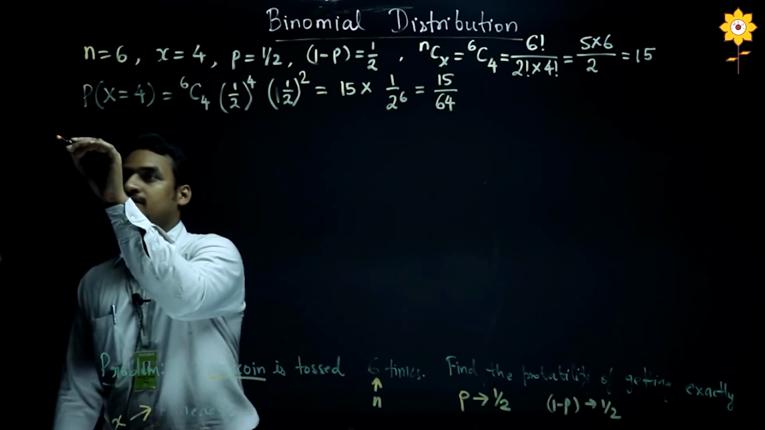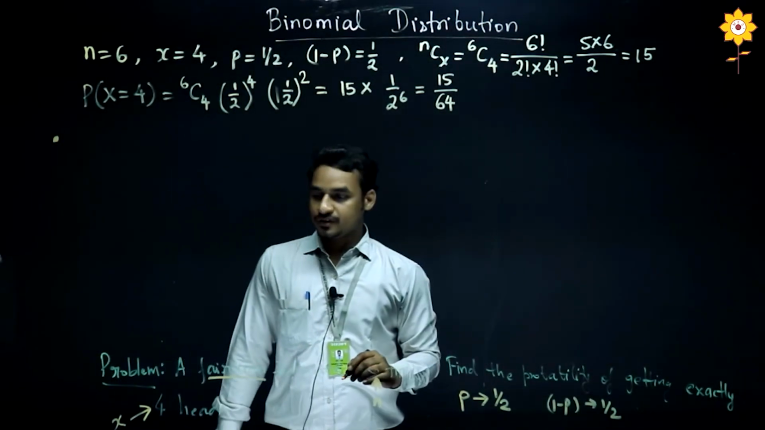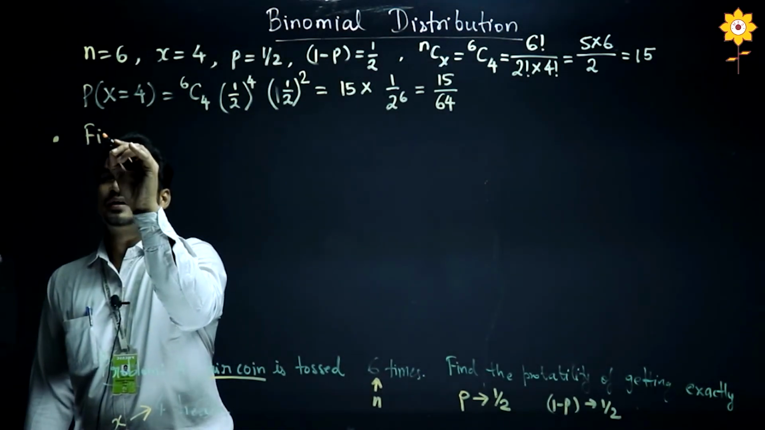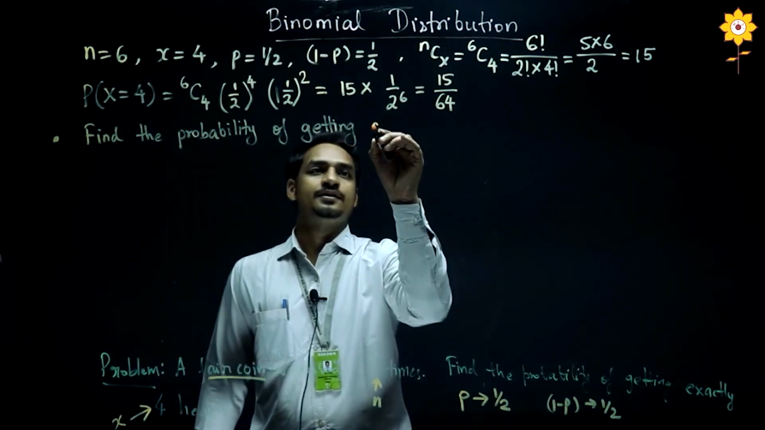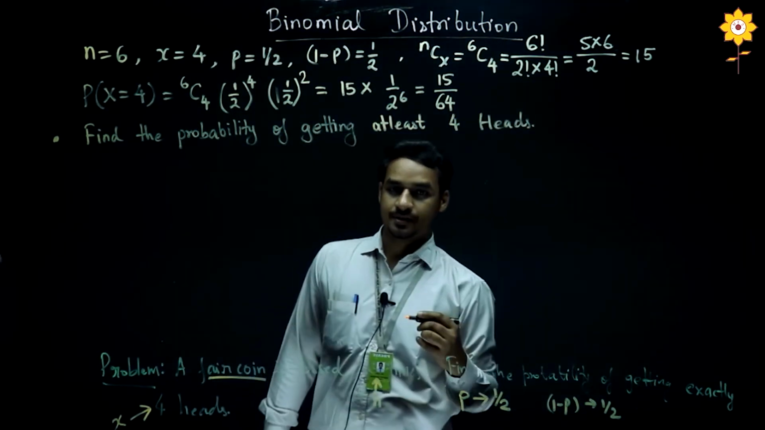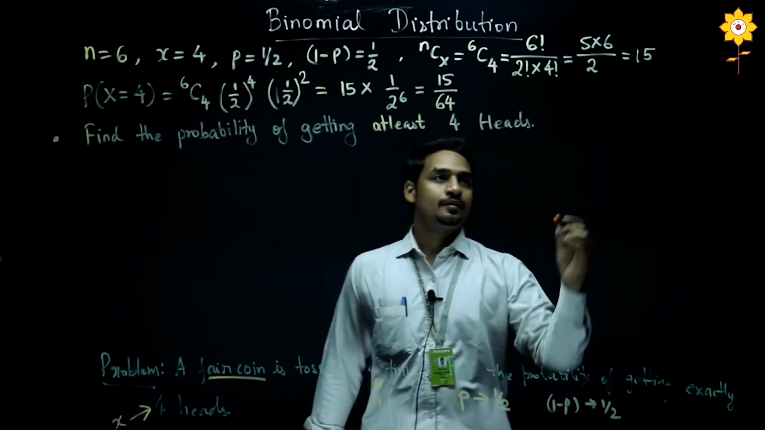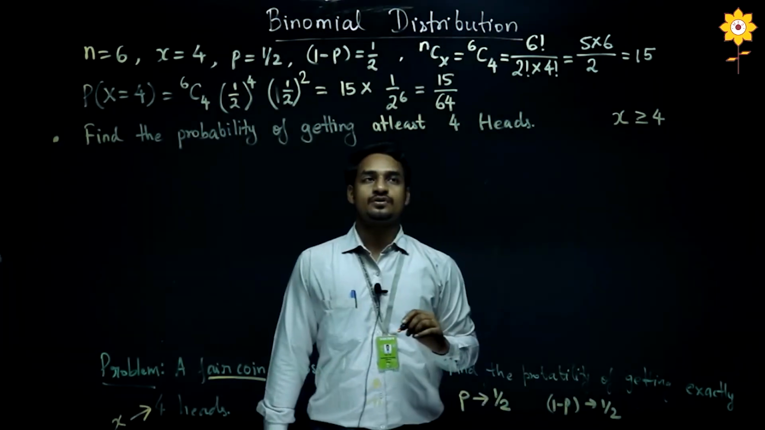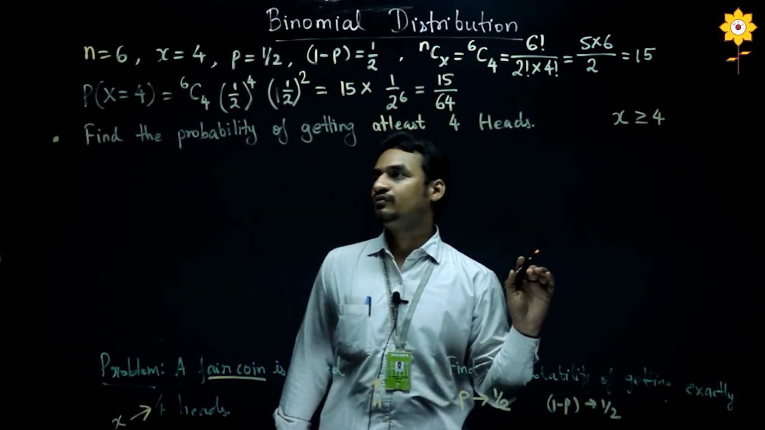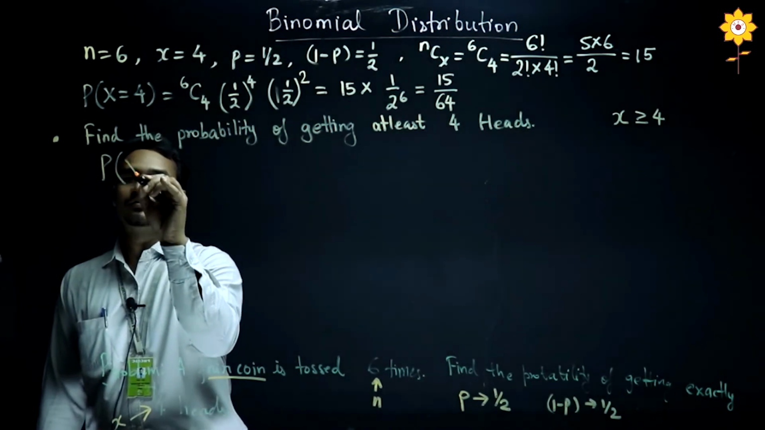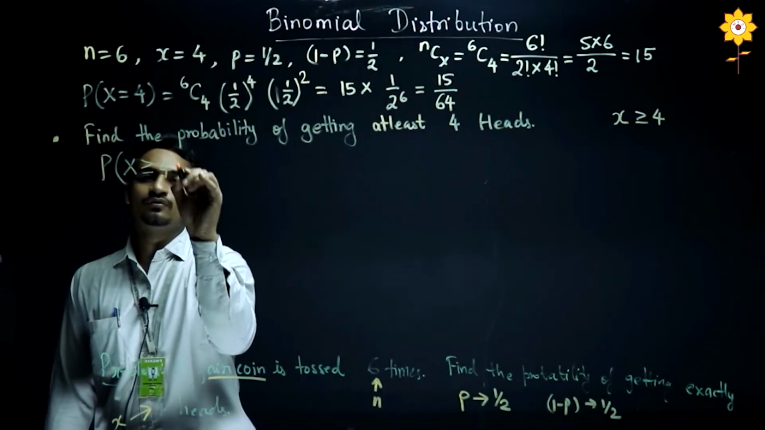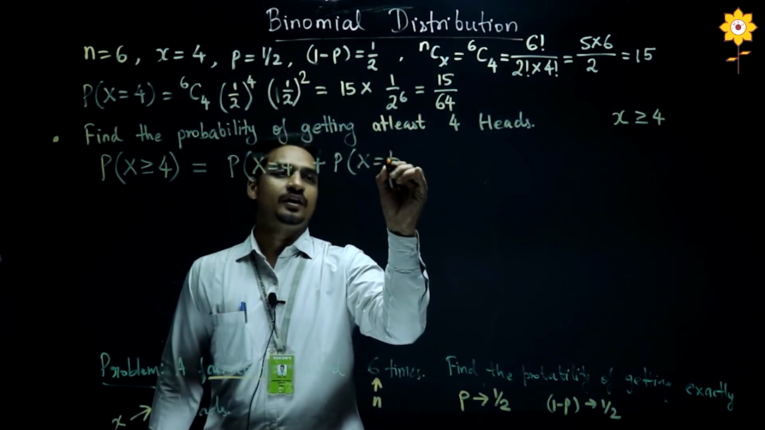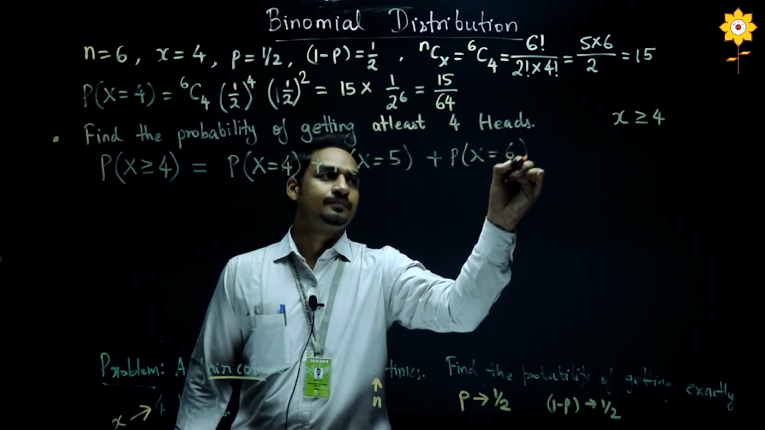Now I will discuss the next variant of this question. The question can be asked: find the probability of getting at least 4 heads. At least 4 heads, that means at least 4 successes. That means your value of x must be greater than or equal to 4. So this is the condition given, at least 4. We will denote this as x is greater than or equal to 4, and that means x is equal to 4, x is equal to 5, x is equal to 6.